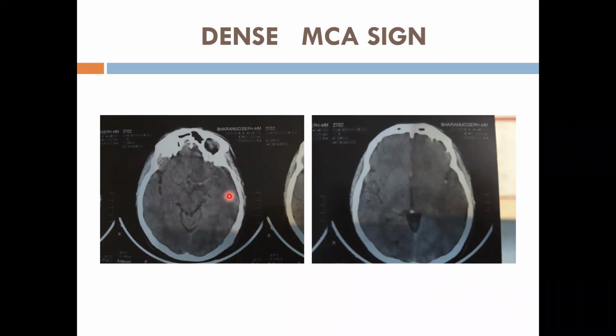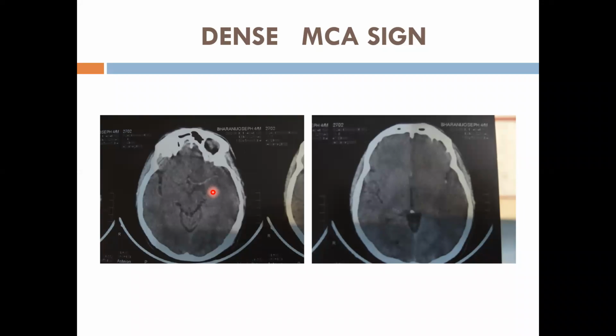Okay. This is the scan of a stroke patient. Just above the marker, you can see that bright vessel, which is like a rod or a rope. That is known as the dense middle cerebral artery sign. I'm just showing it to you. I'm not going into the details. I know you will be needing neuroradiology separately. This is just for you to know that this blood vessel is blocked. It has not yet produced infarction, but it will.